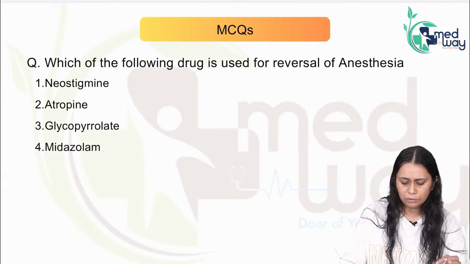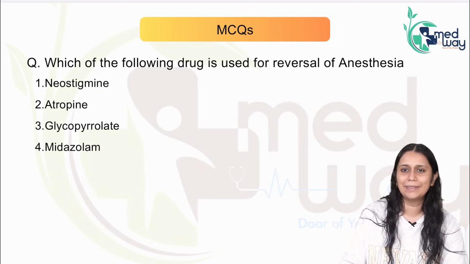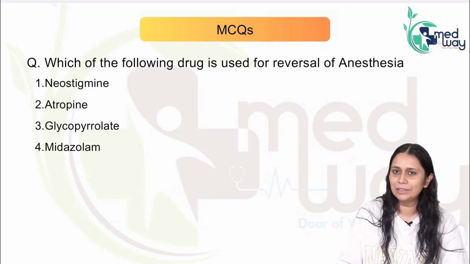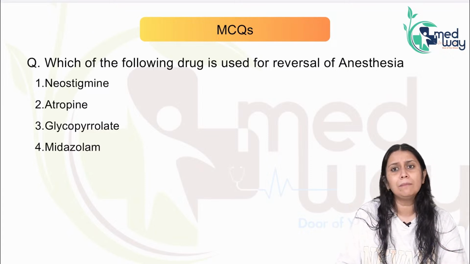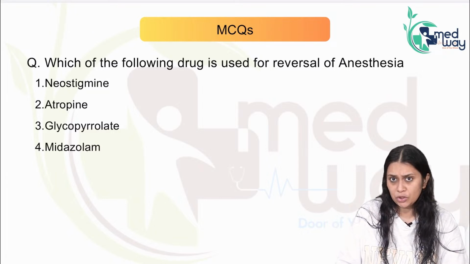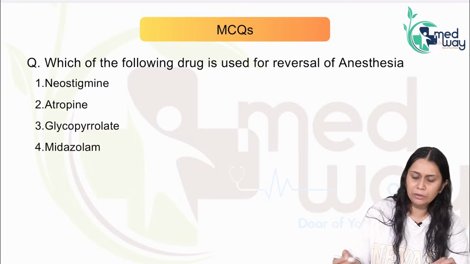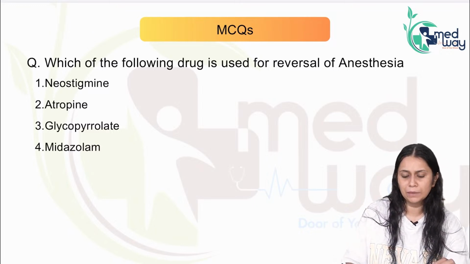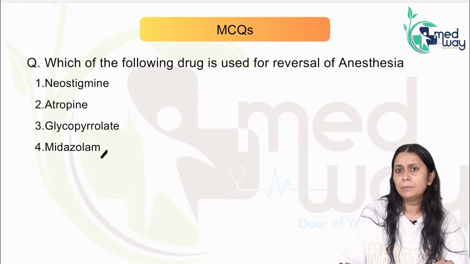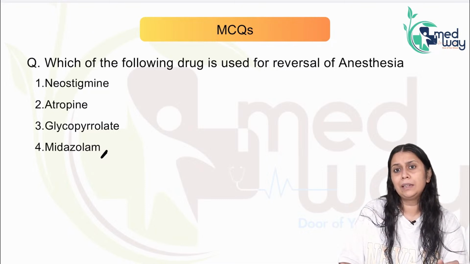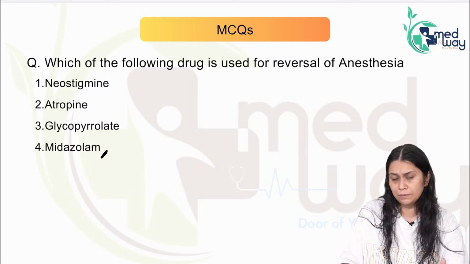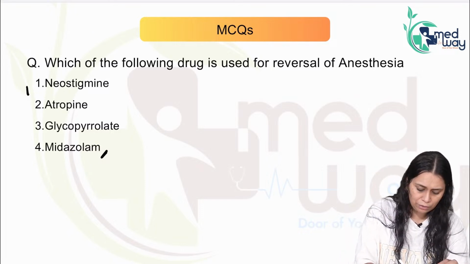Okay, next question. Which of the following drugs is used for reversal of anesthesia? For neuromuscular blockers used during anesthesia, we have the luxury of a reversal agent. Neostigmine is one such drug which helps in reversal. The options were neostigmine, atropine, glycopyrrolate, midazolam. I'm not sure about the fourth option, because I added it from my side; I didn't get the fourth option, but a number of students confirmed the first three. In this, the answer has to be neostigmine.